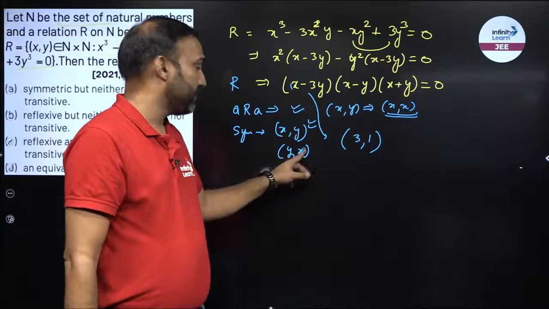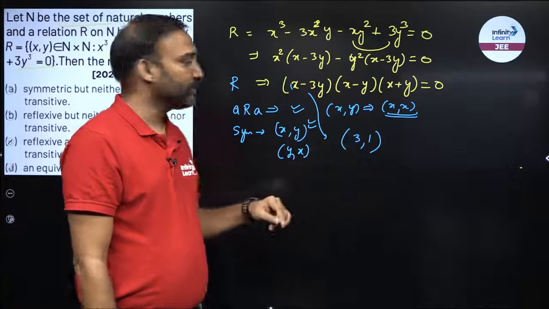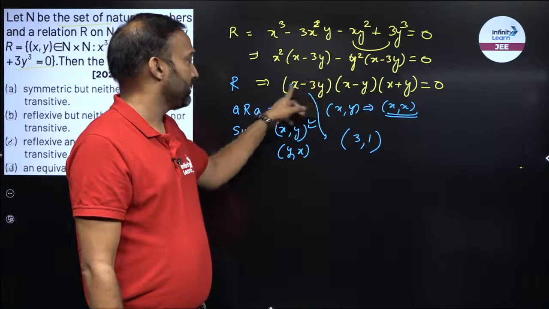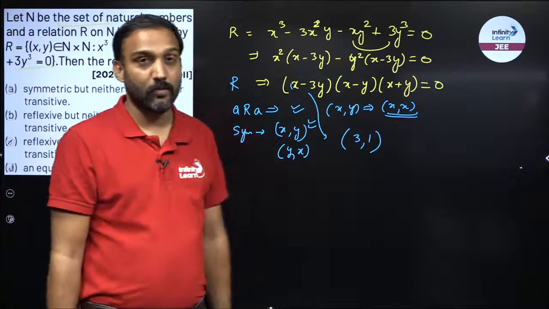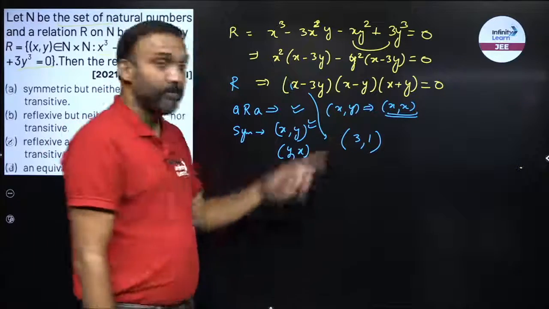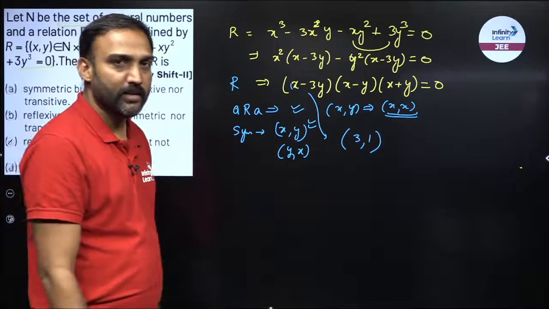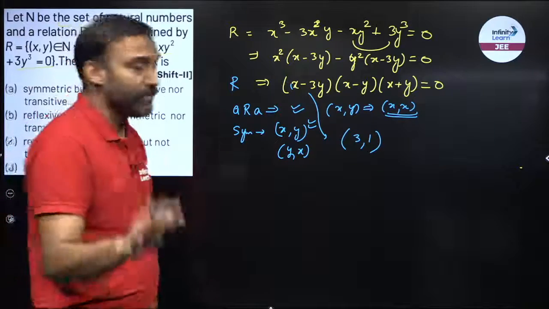Now can I say 1 comma 3 is also the solution, right? x comma y, symmetricity is y comma x. So is 1 comma 3 a solution? If I put 1 comma 3, this will not be 0. So I know 1 comma 3 will not be the solution. Hence I have a pair which will not satisfy the symmetric condition. If you find even one pair, then it will not be symmetric.